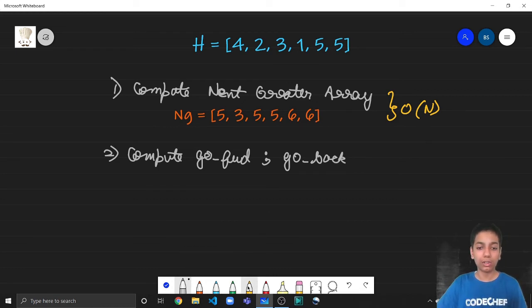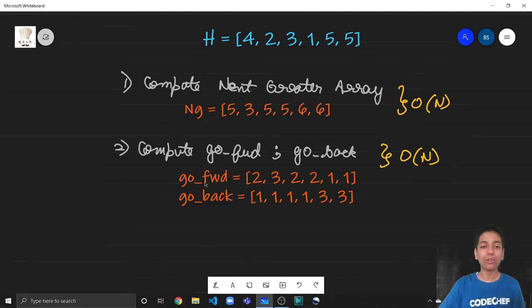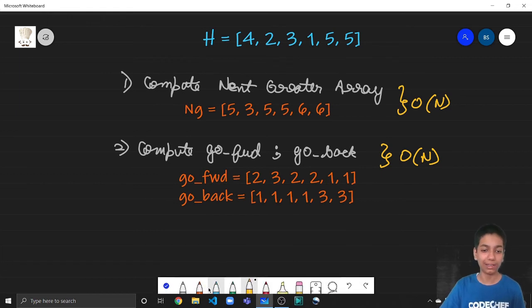Again, the complexity for this was O(n) for both of them. So O(n) plus O(n) is equal to 2 times O(n), which is equal to O(n) again. And this is how the go forward and go back arrays look for these given heights. Remember that. Now the third point was to build the segment trees so that we could make the queries.